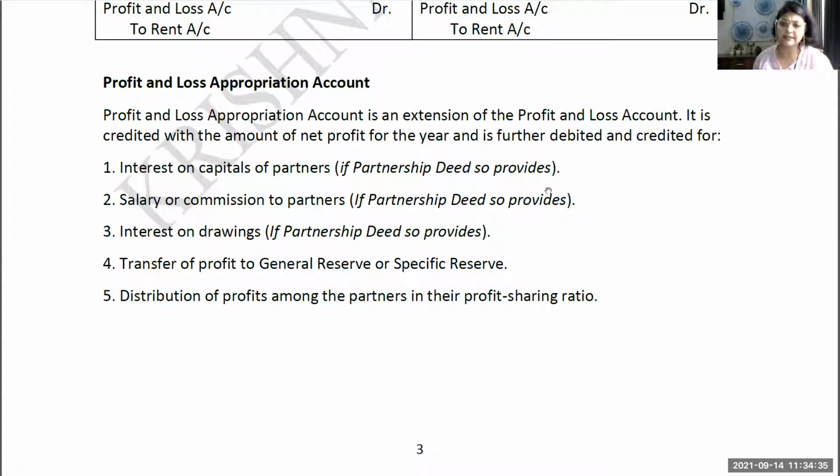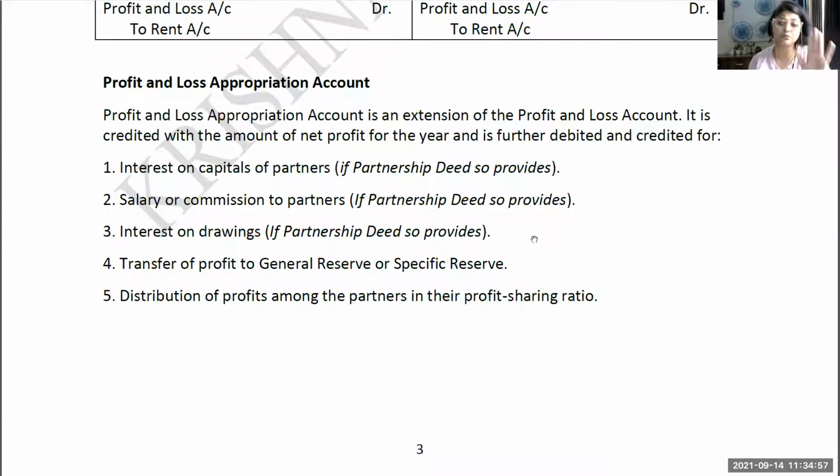Any expense related to the owner, not the interest which you are charging on the loan, but the interest on the drawing, will also come over here. So interest on capital, salary or commission, interest on drawings, transferred to general reserve. Also, if some part of profit you are transferring to a reserve, like the general reserve, not giving it to the partner, this will also be written over here.